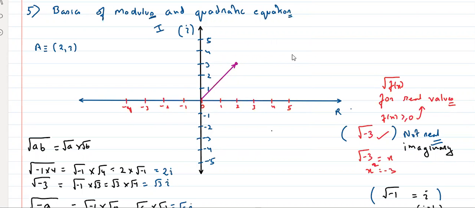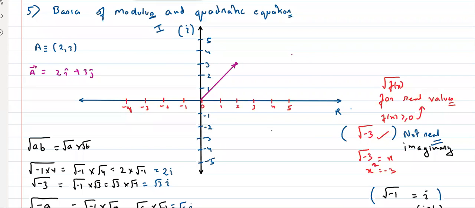Think about it, yes or no? Okay, so if I have to write this vector, how will I write it? 2i cap plus 3j cap. Agree? Yes or no? Vectors. Anyone have any doubt till this point?